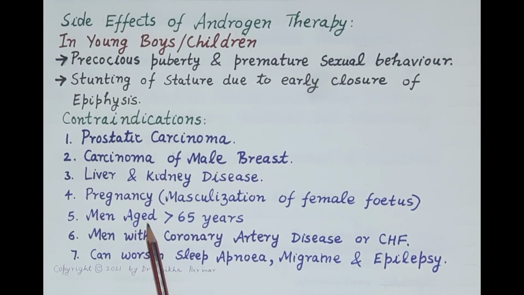It is contraindicated in men aged more than 65 years where it increases the risk of benign prostate hyperplasia and prostatic carcinoma. It should not be given to men with coronary artery disease or congestive heart failure because it increases the levels of LDL and reduces the level of HDL. And apart from this, androgen therapy can worsen sleep apnea, migraine as well as epilepsy. So this is in brief an introduction to androgens, natural and synthetic androgens, their mechanism of action, their regulation, therapeutic uses and side effects.